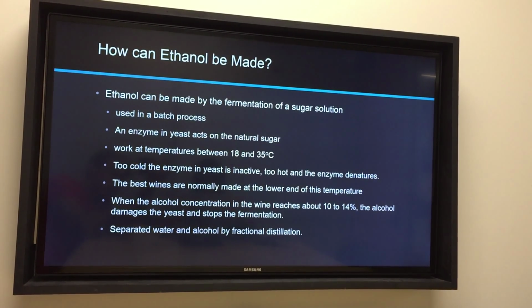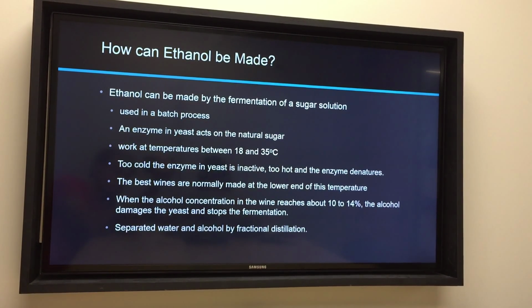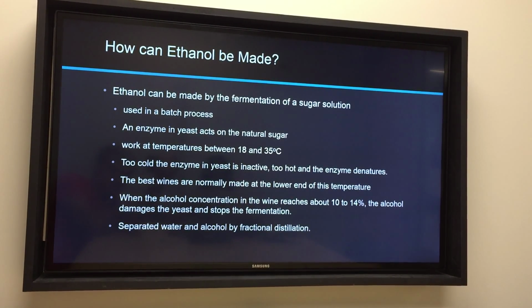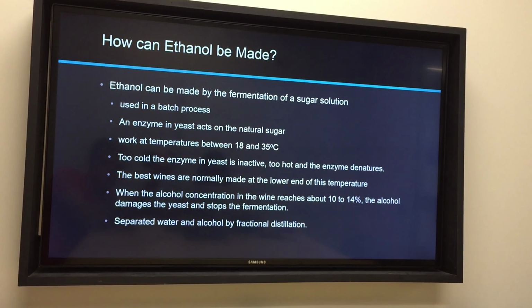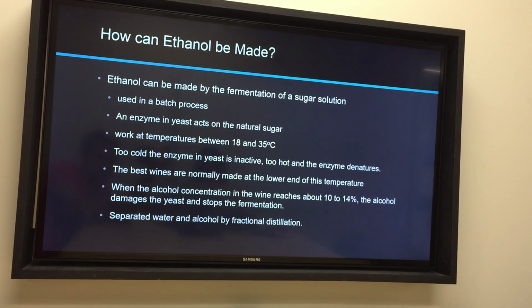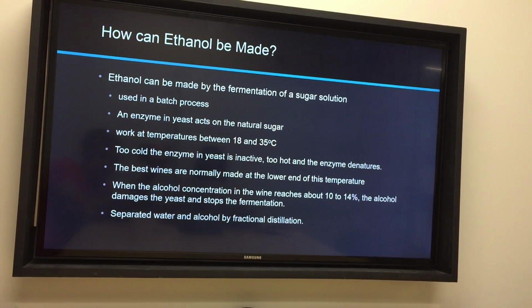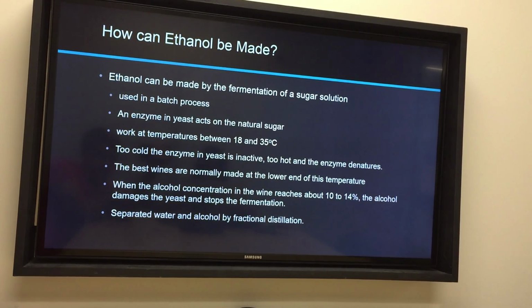If the temperature is too cold, the enzyme in yeast will be inactive. If the temperature is too hot, the enzyme will be denatured. The best wines are normally made at the low end of this temperature range, although low temperature fermentation is slower and takes longer.